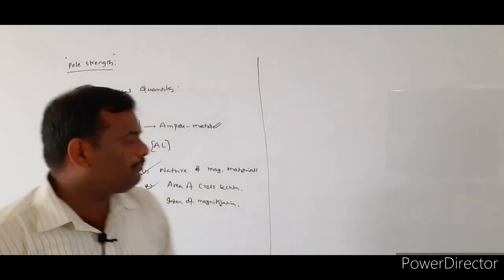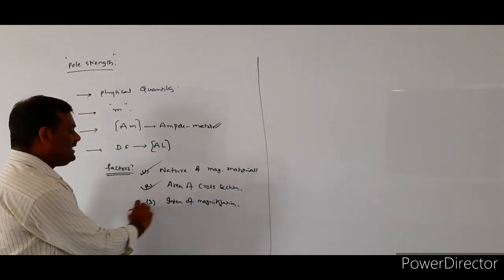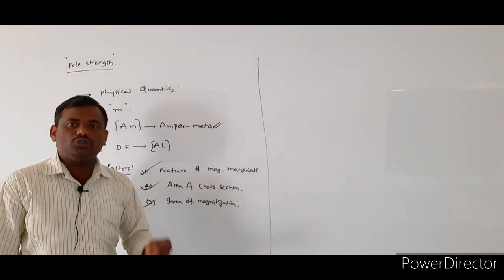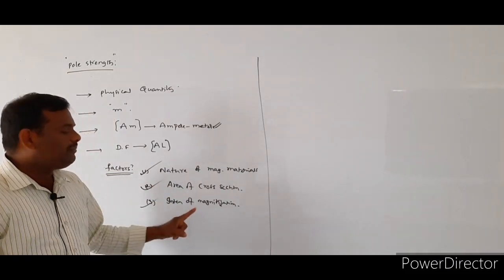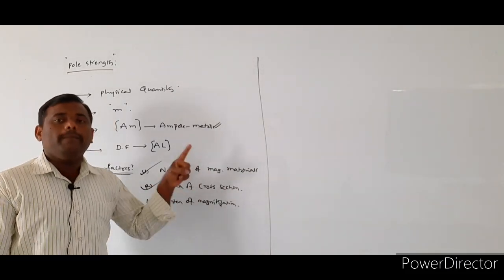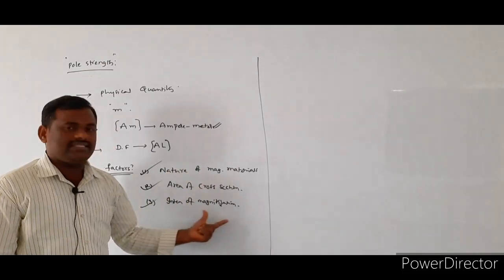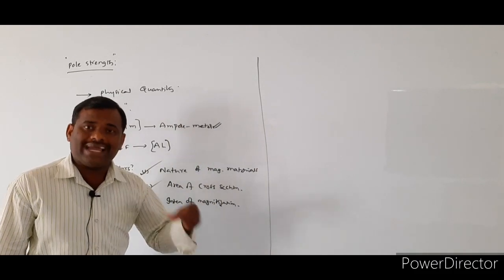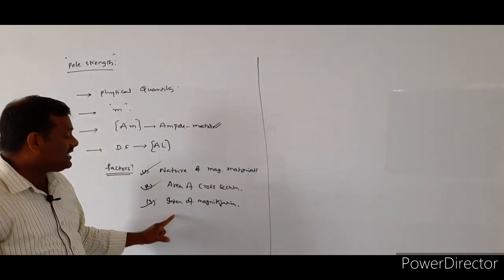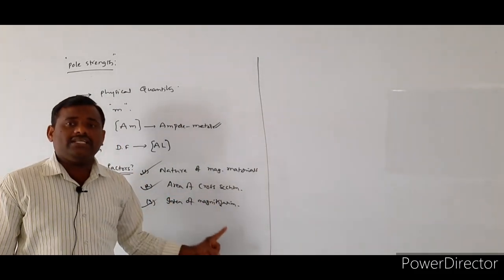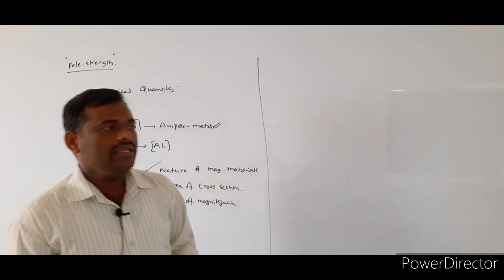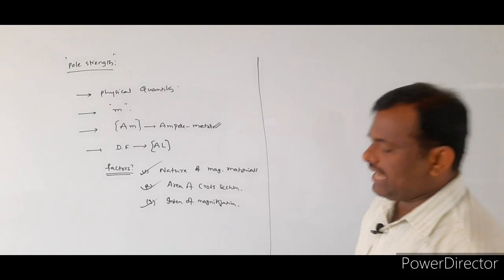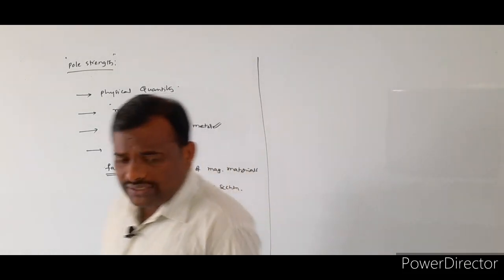So the pole strength depends upon up to what extent the magnetic material gets magnetized, in terms of intensity of magnetization.